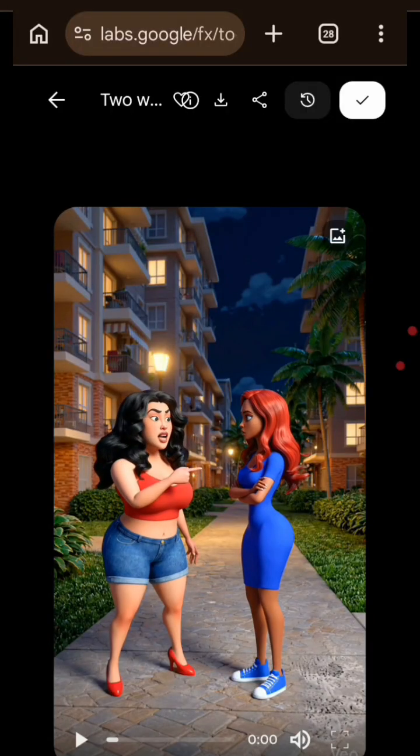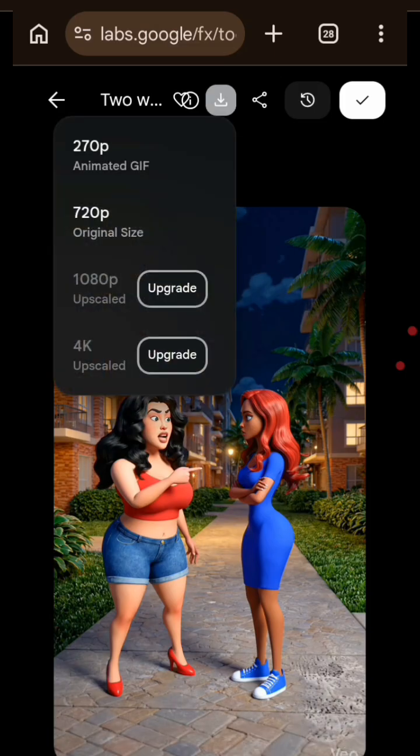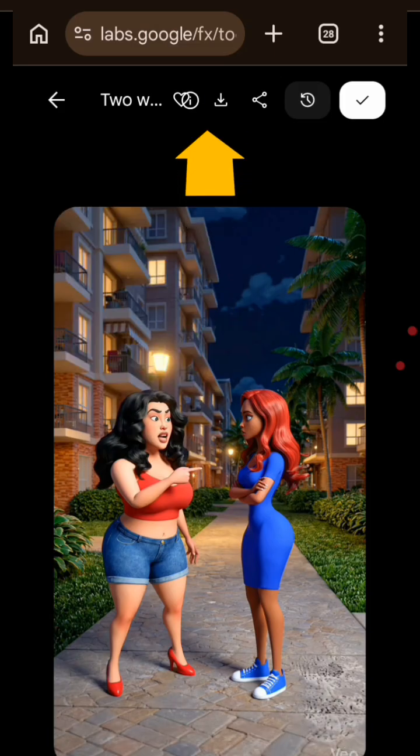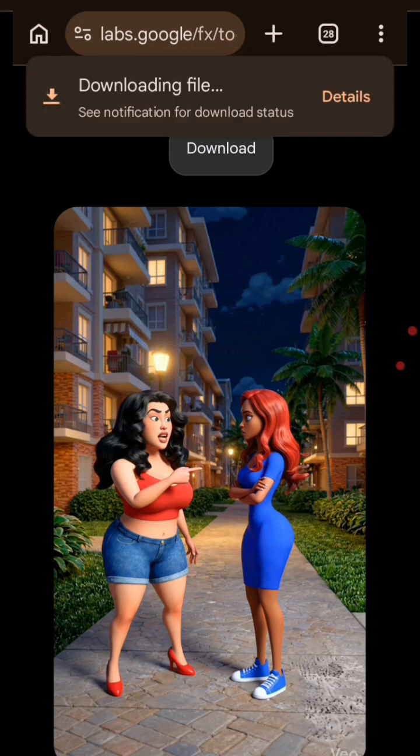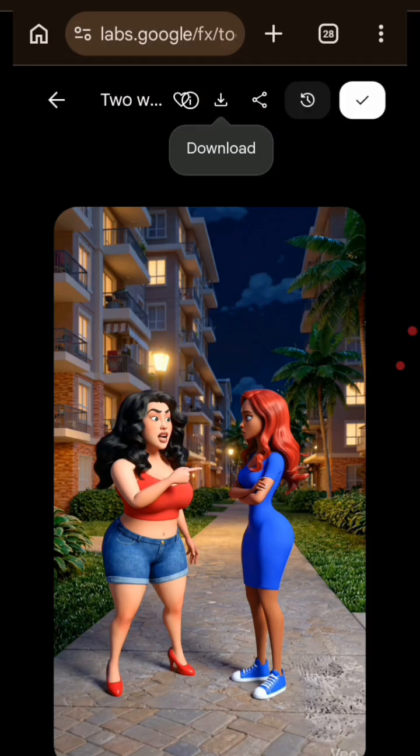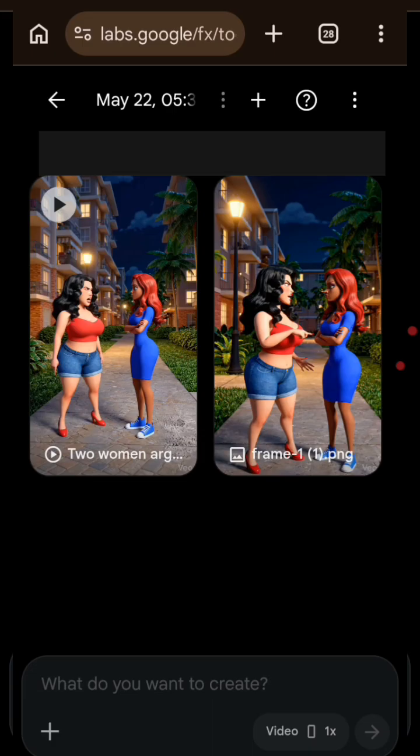Wow, this is awesome. So we can go ahead and download this one. Click the arrow button up here, click on original size 720 to get this video downloaded inside your gallery. Then once it's done downloading, you go back and use that same image to do scene 2. Remember that we are still doing scene 1. We did the first conversation, and now we have done the second conversation in one scene. Next, we need to do scene 2.